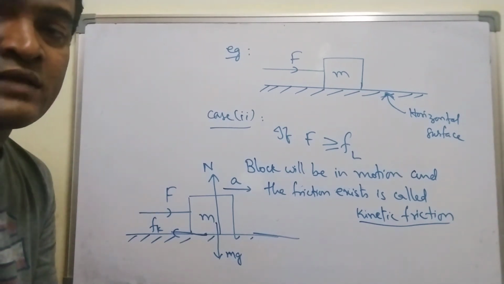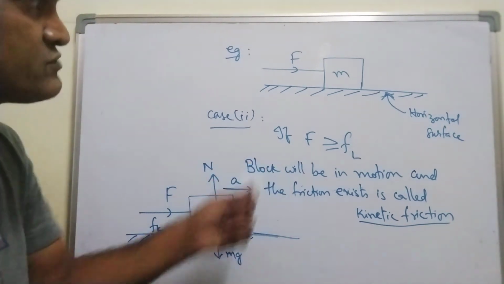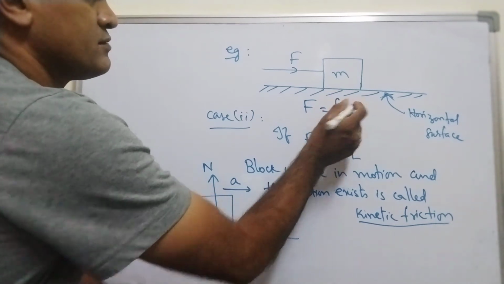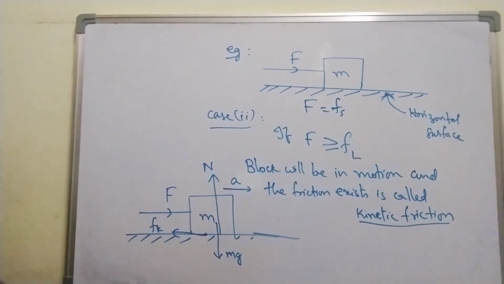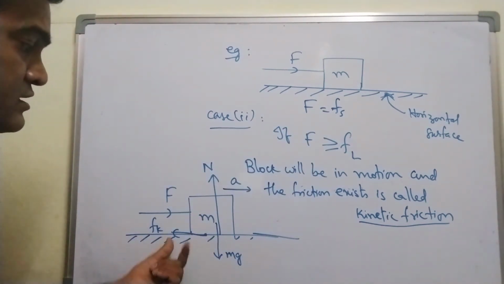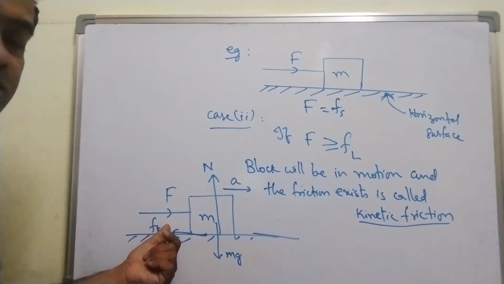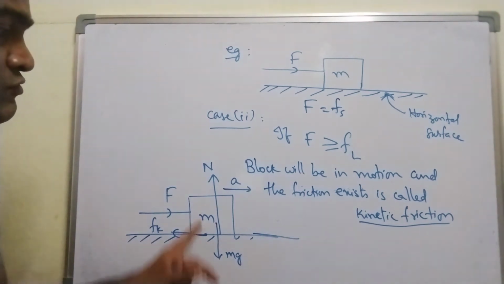So what I mean to say is net force is 0 in that case, because F is equal to Fs, which we got. When both are equal, net force is 0. But when will kinetic friction come into picture? Kinetic friction will come into picture only when the block moves.